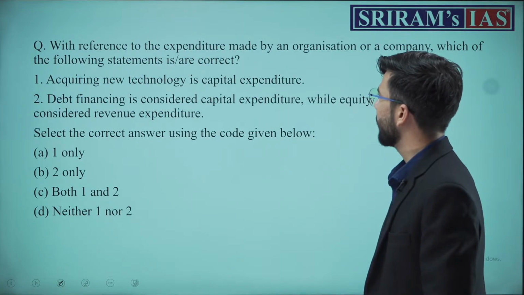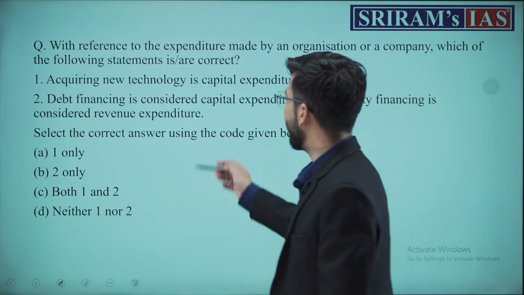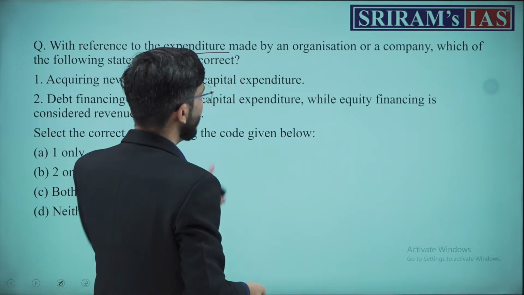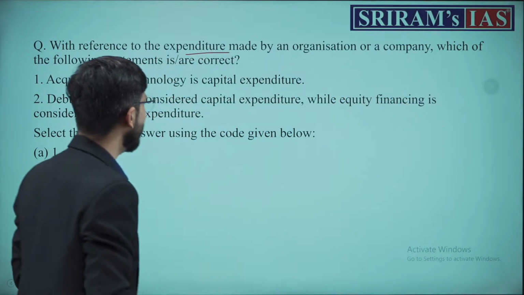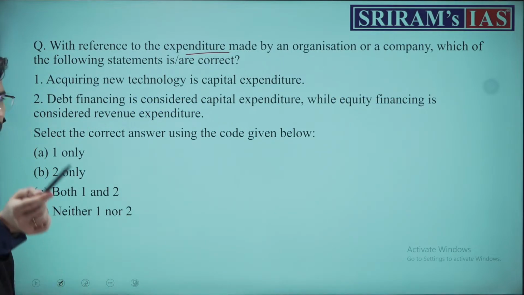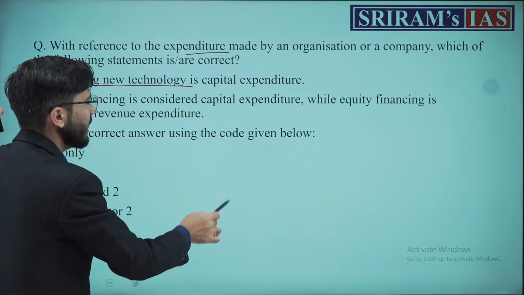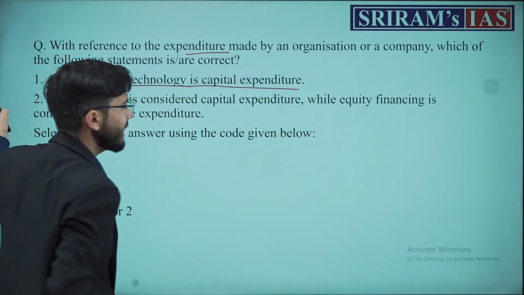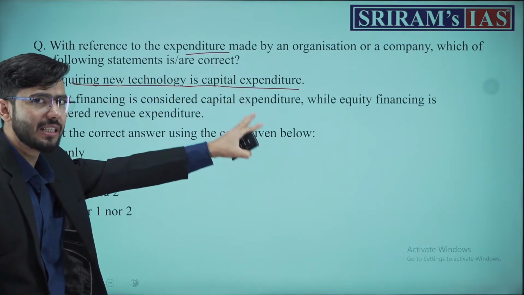Last we have this question, and it talks about the expenditure made by an organization or a company. Which of the following is correct? Very simple question. If you acquire new technology, it is known as capital expenditure. That is, acquiring new technology is capital expenditure.